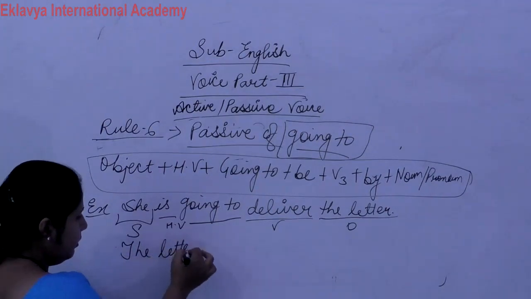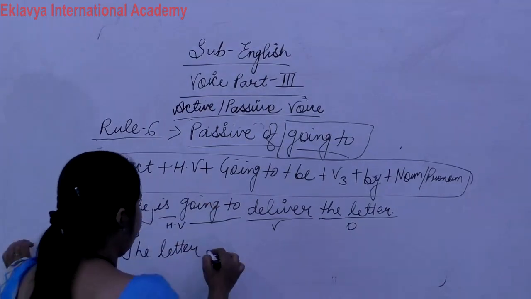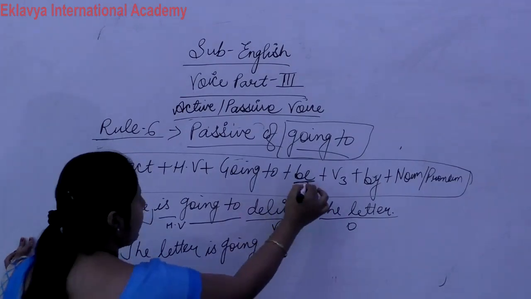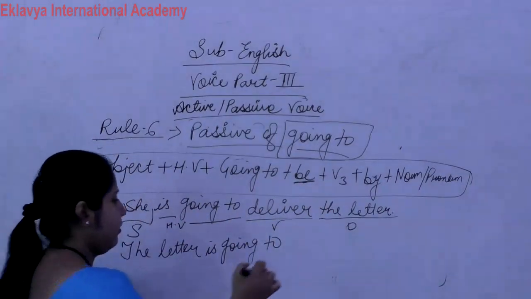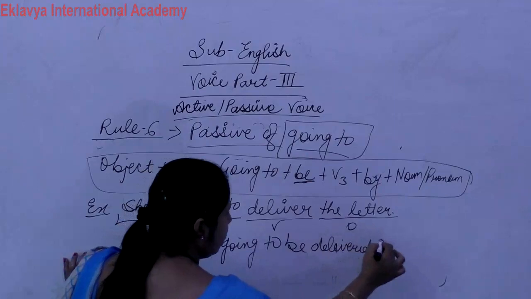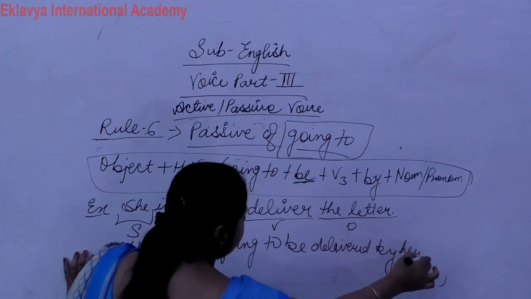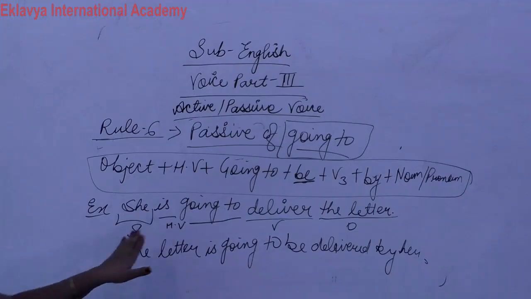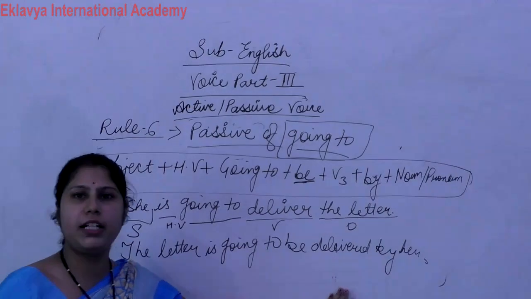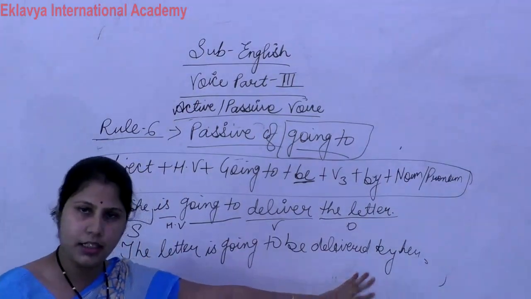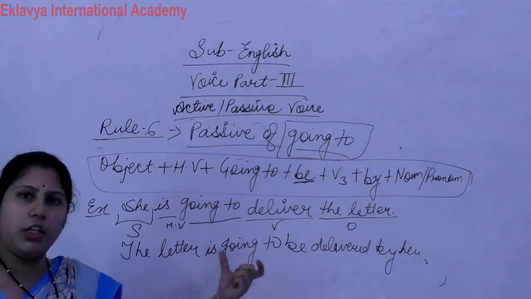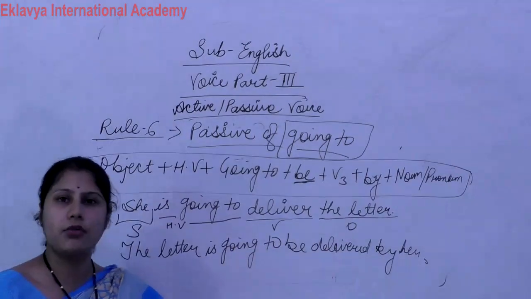The letter, helping verb is, going to. What do we use with going to? We use be. So going to be delivered, third form, by her. Simple. She is going to deliver the letter. The letter is going to be delivered by her. In case of modals we also use be. In case of going to, we use be. Clear? In both cases, we use be.